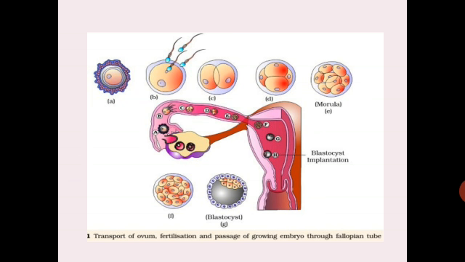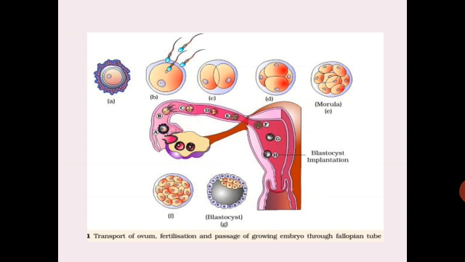So here it has been shown diagrammatically, sperms entering the ovum, then mitotic divisions occurring, resulting in the morula stage. You can see here the divisions transform into a morula, a ball of cells, then it transforms into a blastocyst. Here different stages are being shown.